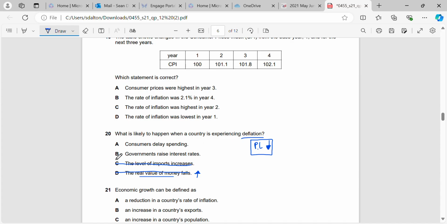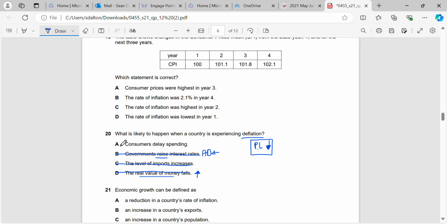And governments raise interest rates. Okay, that's unlikely because, remember, that's contractionary monetary policy. That will move AD to the left, and that is not going to fix either type of deflation that we could possibly have. So remember, deflation could be bad or good. Good is where AS will move to the right, and bad is where AD will move to the left. So the way of fixing the bad deflation would actually be to decrease the interest rates, to use expansionary monetary policy, and to try and move AD back to the right.